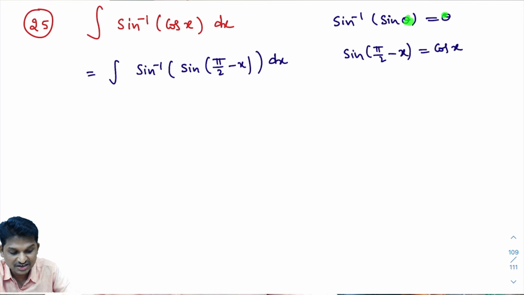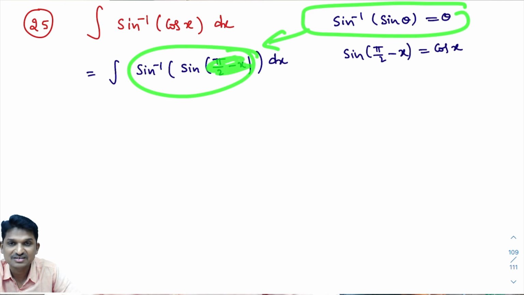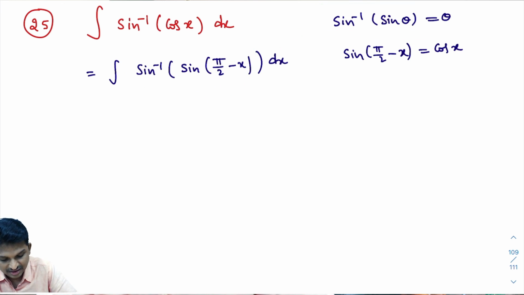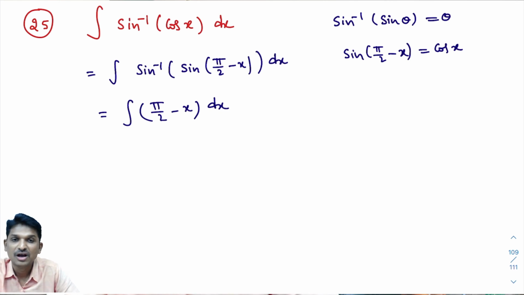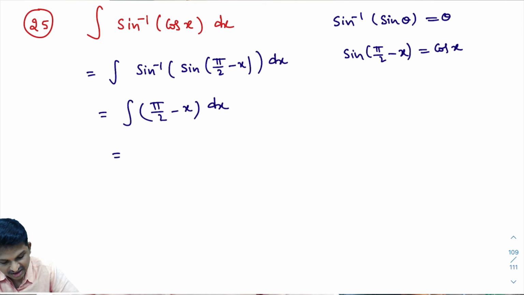If I apply this formula here, what will I get? I'll get the answer pi by 2 minus x. That equals the integral of pi by 2 minus x dx. How to integrate this? I'll integrate each and every term. That equals the integral of pi by 2 into dx minus the integral of x into dx.